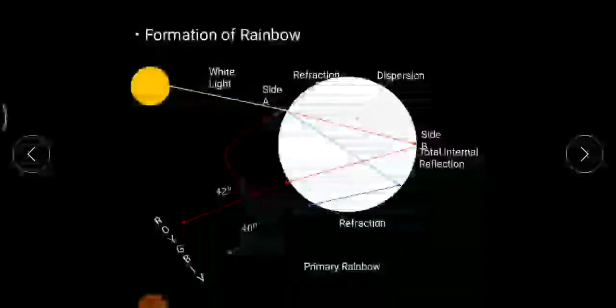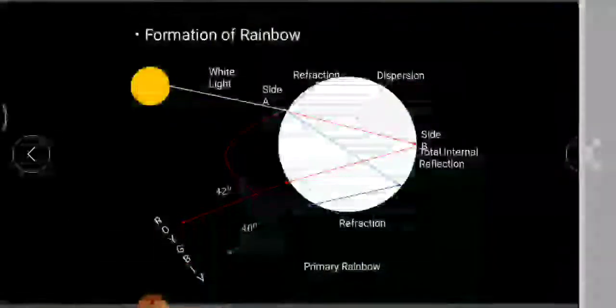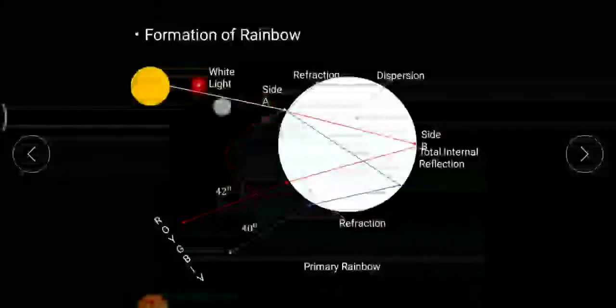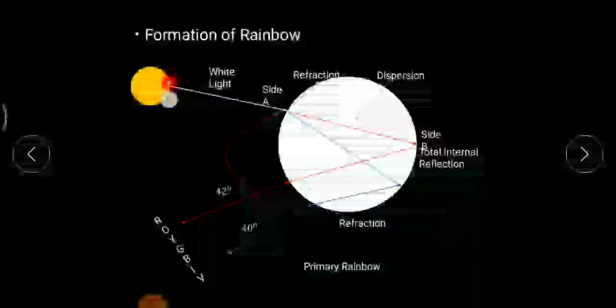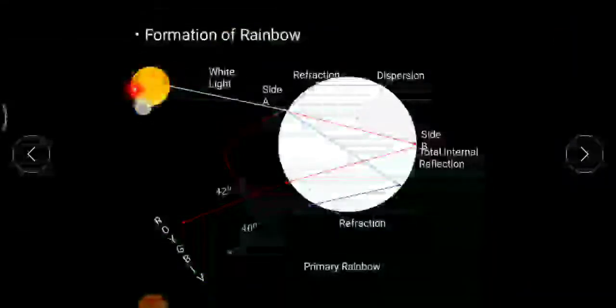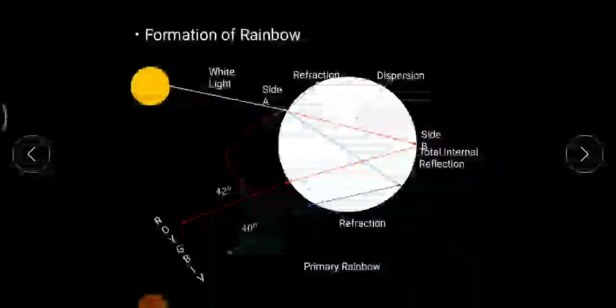As I was telling earlier, this single droplet is acting like one single prism. Now, as you know, in dispersion of light, when white light strikes a prism, it is dispersed into 7 colors. White light consists of 7 colors. So when a ray of light traveling in the atmosphere hits the rain droplet, it will split up into 7 colors.